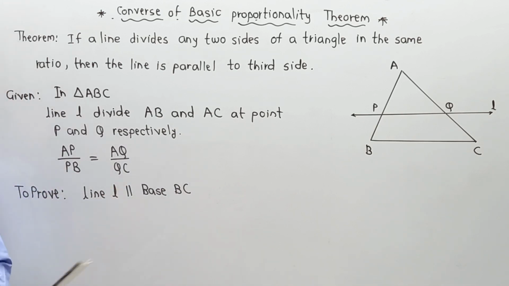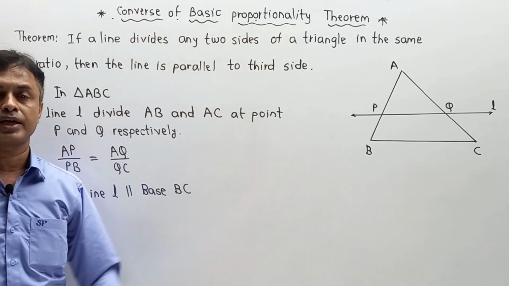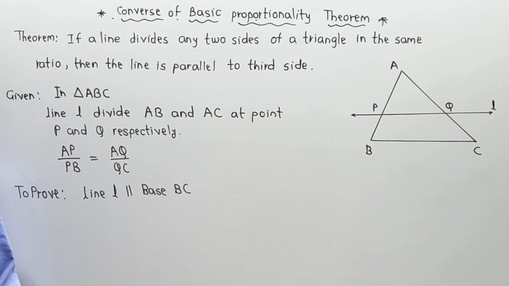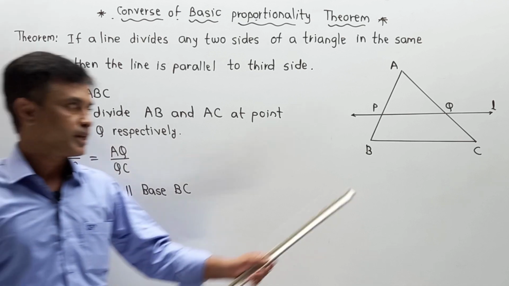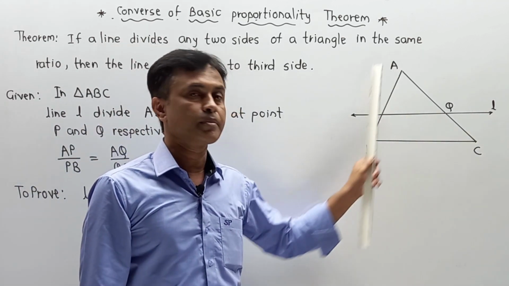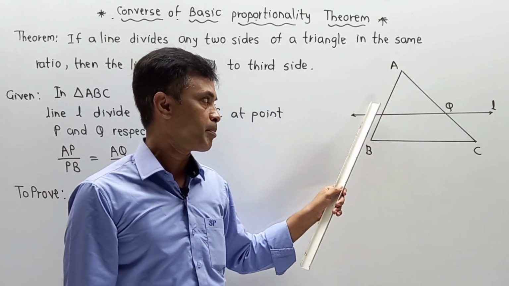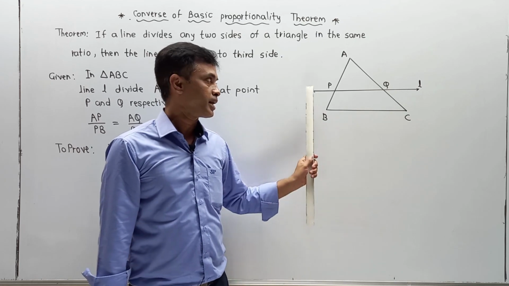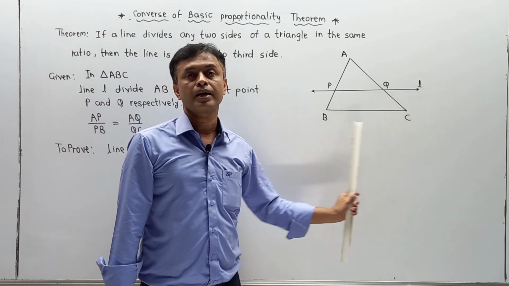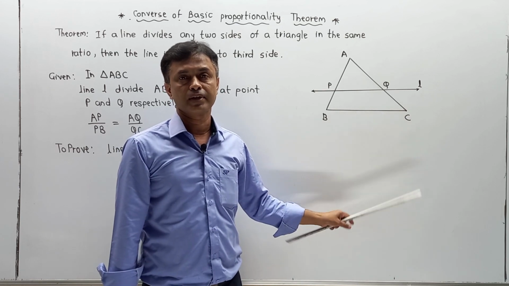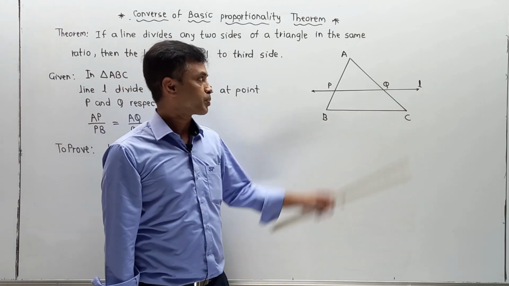This is nothing but called the converse of the basic proportionality theorem. No doubt, in the syllabus they have not given a proof here, or it is not part of your syllabus. Directly you should know that if in any condition they have given a line which divides the remaining two sides in the same proportion, meaning AP upon PB is equal to AQ upon QC, you can directly mention that therefore this line L is parallel to base BC or the third side. And this is the reason you directly give it and move to the next part. So please observe it.